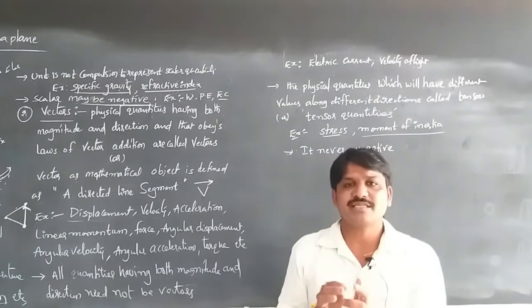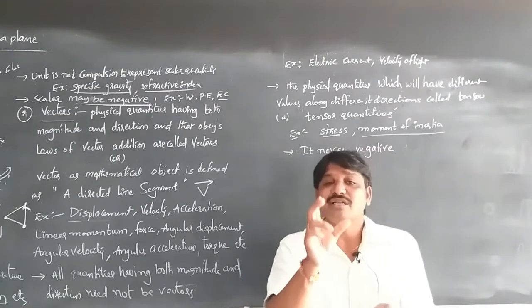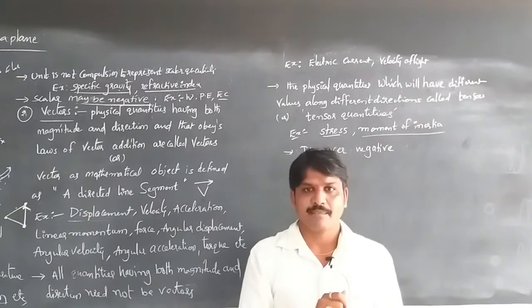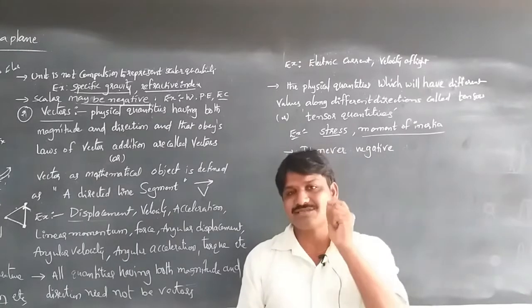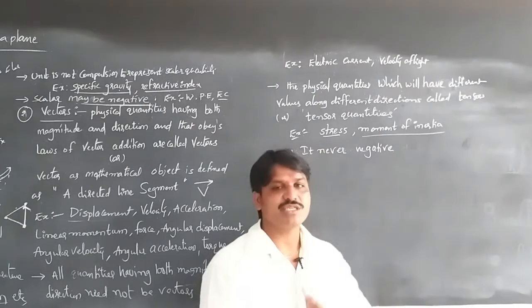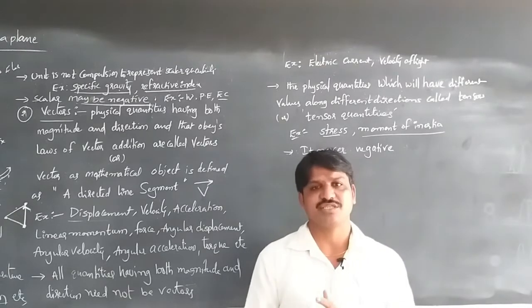So we can say it has magnitude and direction, but with different magnitudes in different directions. That's why stress is a tensor quantity, and moment of inertia also has different values in different directions.